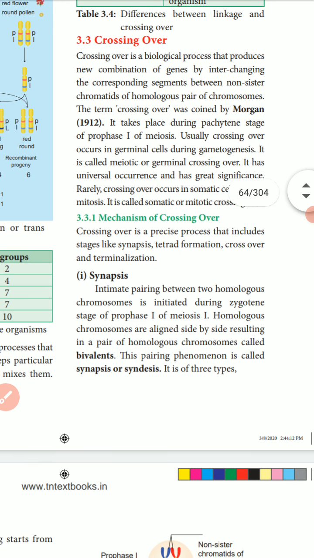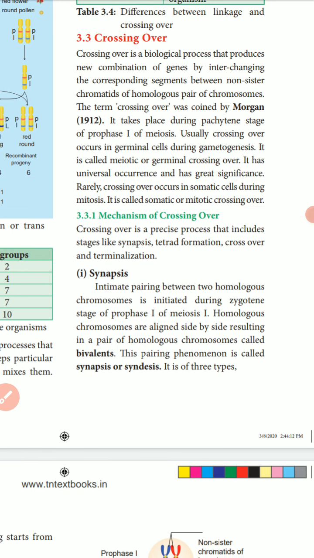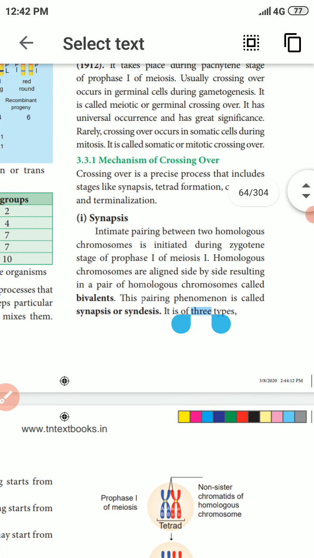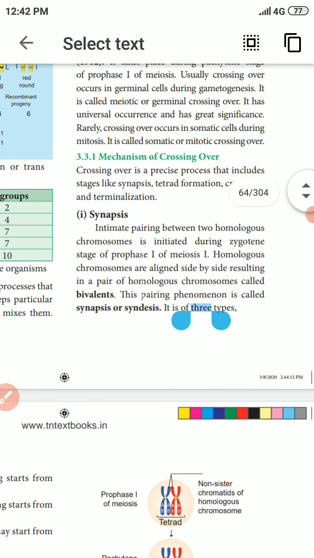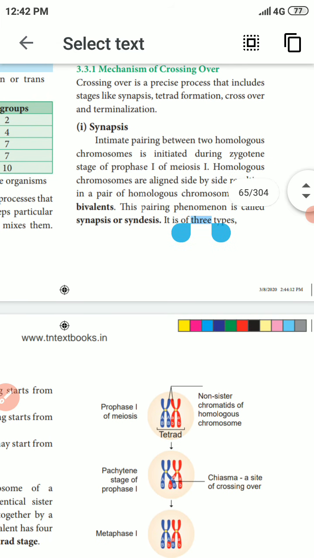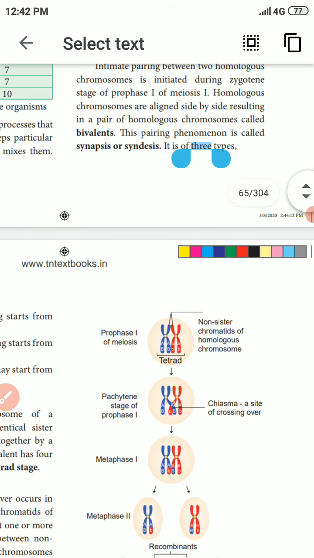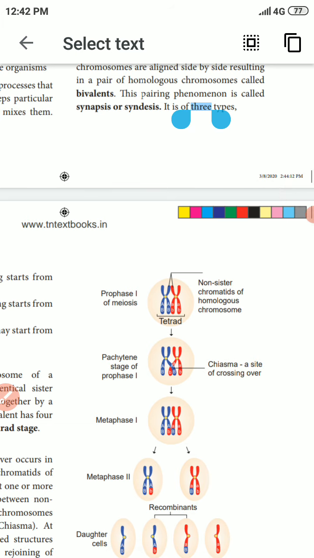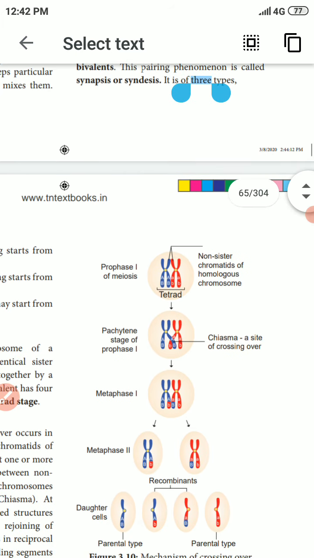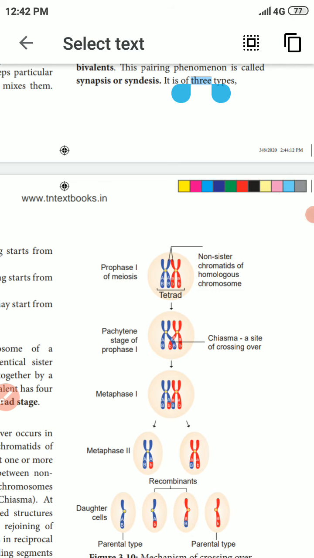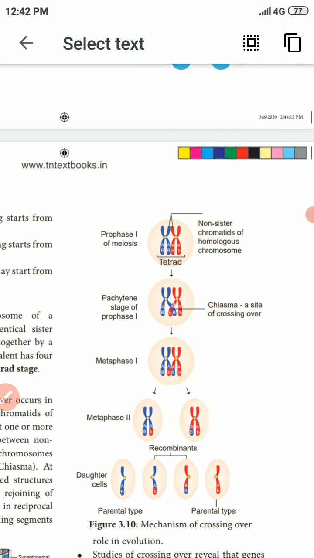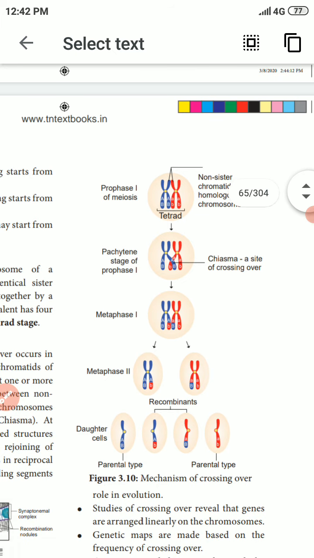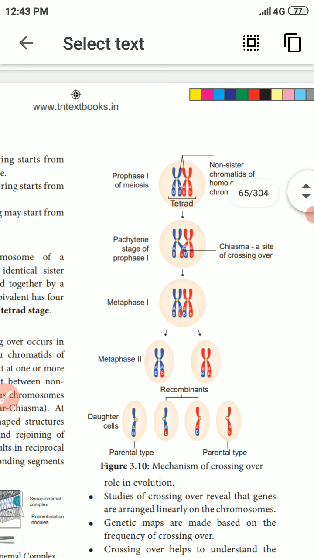Mechanism of crossing over. What is crossing over? Crossing over may be meiotic, somatic or mitotic, between the homologous pair of chromosomes. The term crossing over was coined by Morgan in 1912, and it takes place during the pachytene stage in prophase one of meiosis. Okay, mechanism of crossing over.